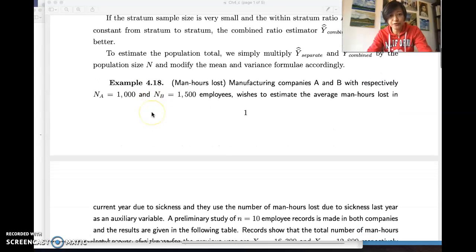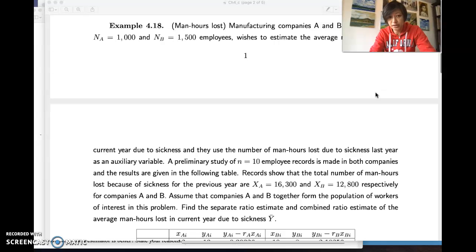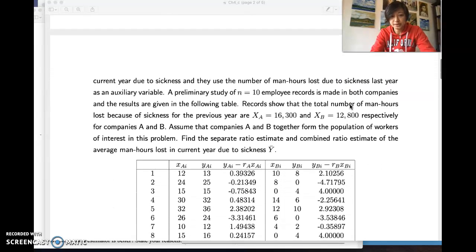Okay, let's look at example 4.18. Manufacturing companies A and B have different employee population sizes, and we want to estimate the average man-hours lost in the current year due to sickness. We use the number of man-hours lost due to sickness last year as the auxiliary variable. So we assume that last year's data, collected as the X variable, has a good linear relationship with this year's data, which is Y_i.